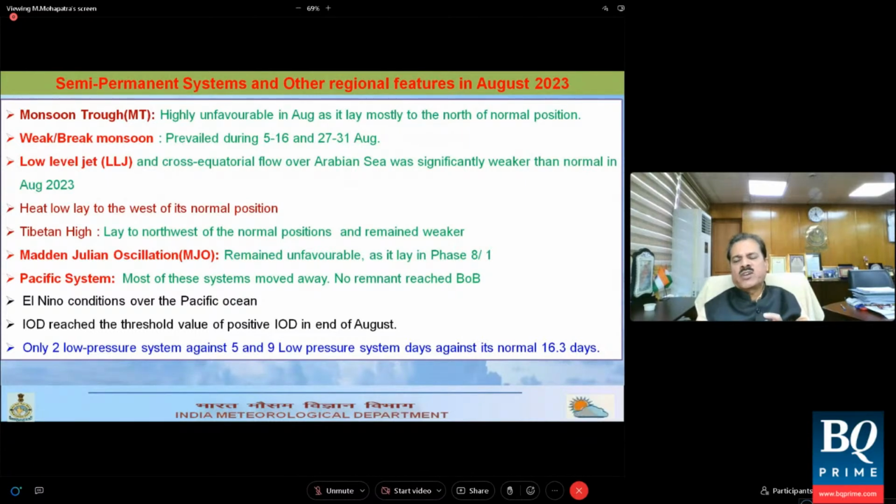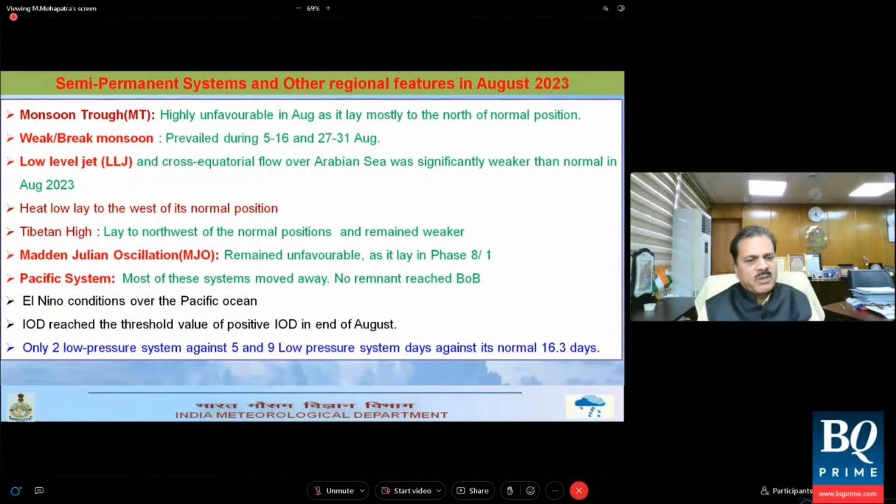And phase 8 and phase 1 correspond to the Western Hemisphere. That means the convective activity became more in the Western Hemisphere as compared to the Indian region. So if the Madden-Julian oscillation is not favorable, it does not support the localized development of convective activity and hence the rainfall over the country. It also does not support the development of low pressure systems. Therefore, the number of low pressure systems during this month was also less. It was only 2 against the normal frequency of 5. And the number of low pressure system days during August was 9 only against the normal of 16.3.